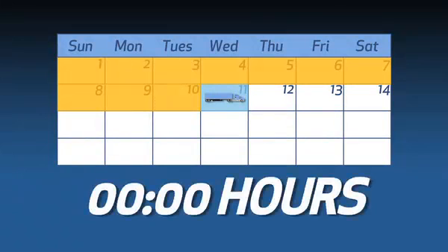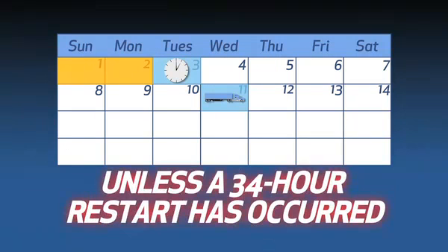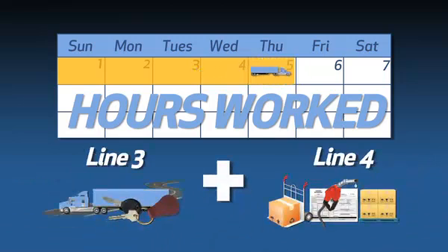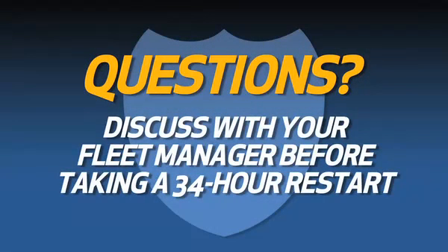Each night at 0000 hours, you'll get the hours you worked 8 days prior back on your 70-hour rule, unless a 34-hour restart has occurred. The hours you worked consists of your total line 3 and line 4 time for that day. Discuss with your fleet manager before taking a 34-hour restart.